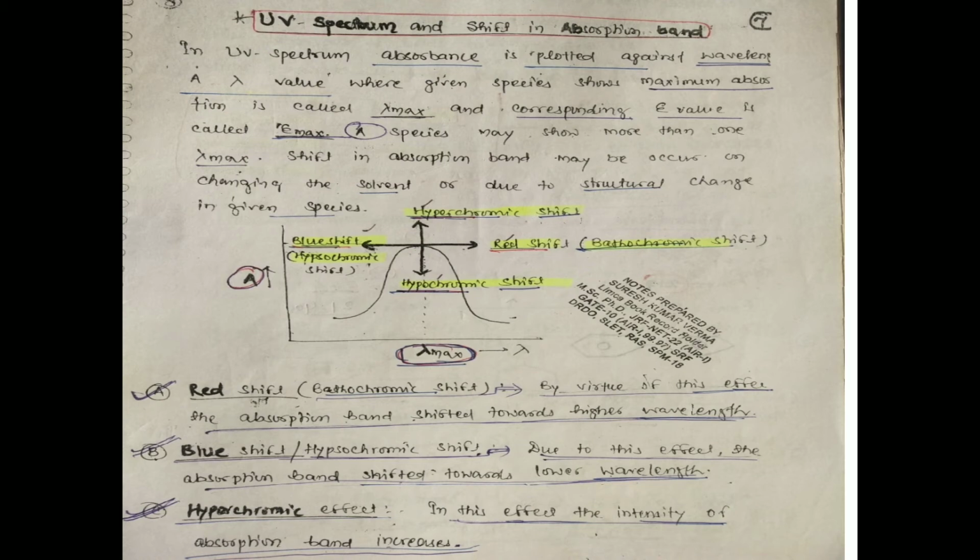And next is hypochromic shift. Due to this effect, the intensity of the absorption band decreases. Generally, red shift is observed with hyperchromic shift and blue shift is observed with hypochromic shift. Shortly, we can see the lambda max or epsilon max values. Increasing lambda max values shows red shift and decreasing shows blue shift. And also epsilon max: if increasing, it is hyperchromic shift, and if decreasing, hypochromic shift.